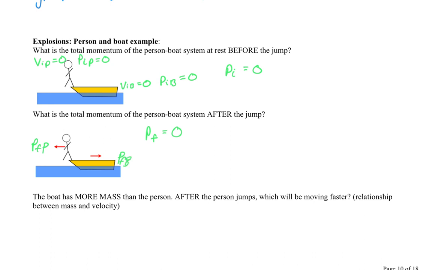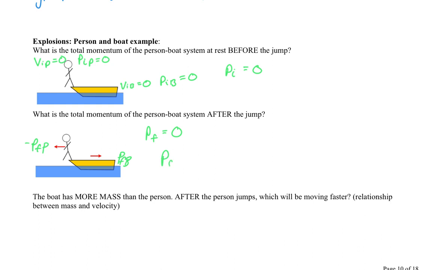Those have to be equal, just in opposite directions, because I know the boat's going to be moving. And I know the person's going to be moving. So they're each going to have momentum. But they have to have exactly the same magnitude of momentum, because the only way to have a final momentum of 0 is to have these two momentums add to 0.